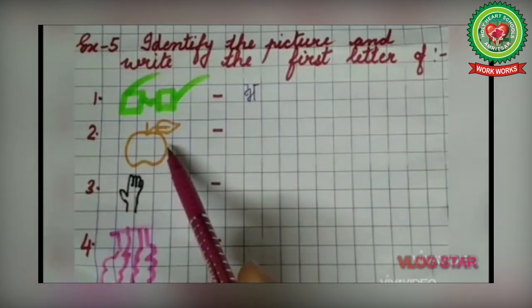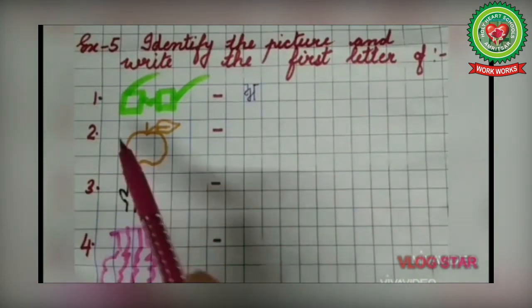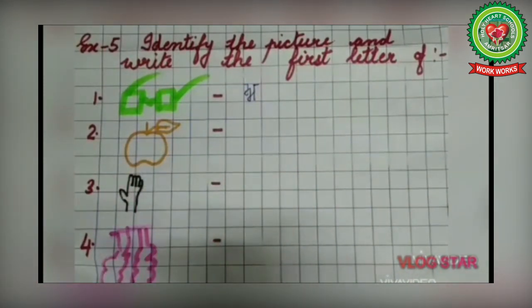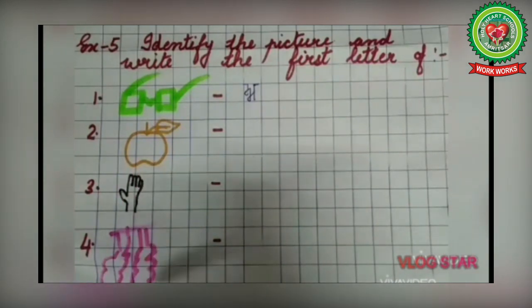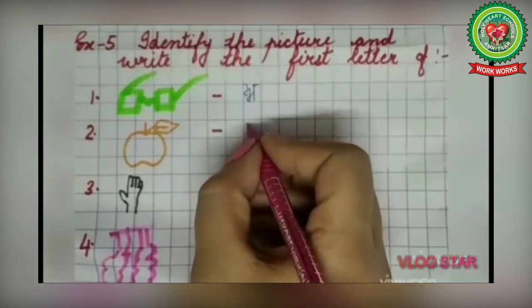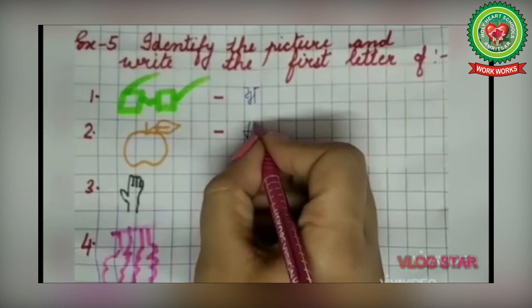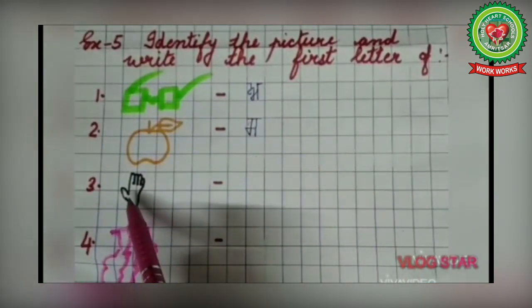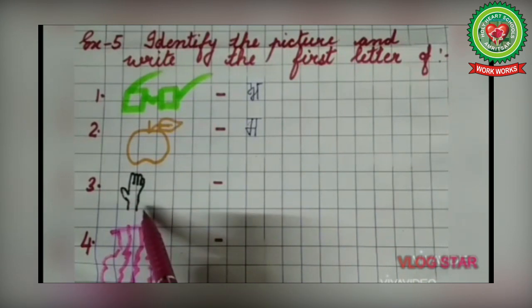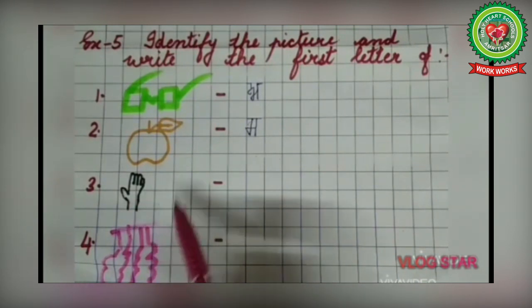Now look at the second picture. What's there? An apple. And what do we call an apple in Punjabi? Seb. Sassa, seb. So I will write Sassa here. Now look at the next picture. What's this? Haha, hat.